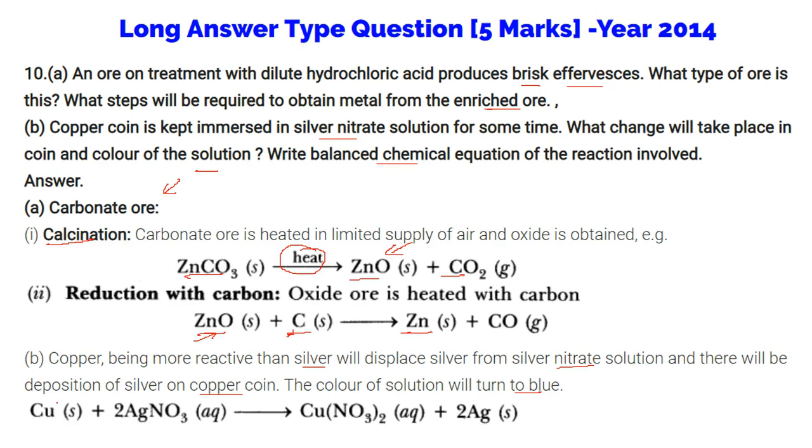The reaction is: copper is replacing Ag from here. So this is silver nitrate. So we get copper nitrate and Ag will be replaced.